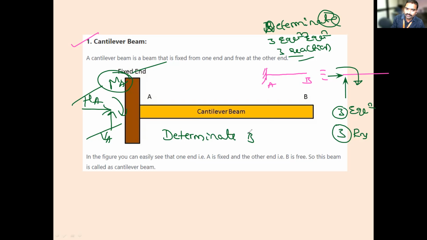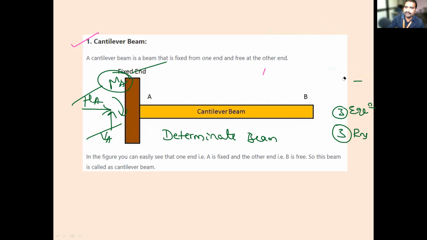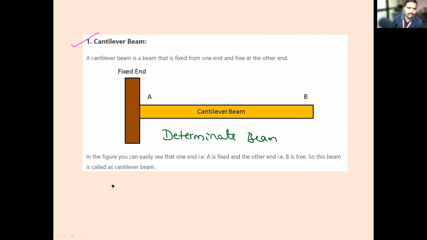Determinate beam. All of you, are you agreeing? Yes, sir. This cantilever beam is a determinate beam. Have you drawn this diagram? Yes, sir. Okay. So in the figure, one end that is A is fixed and the other end B is free. So this beam is called a cantilever beam. Okay, it is a determinate beam.